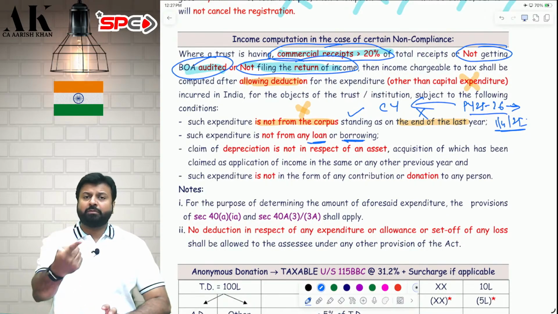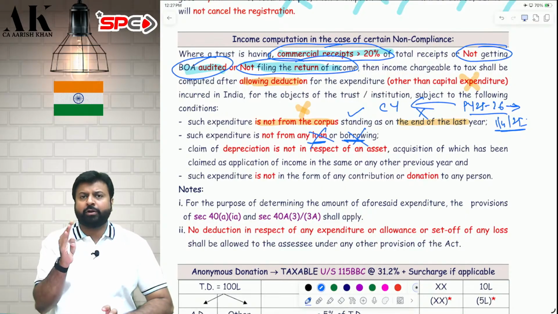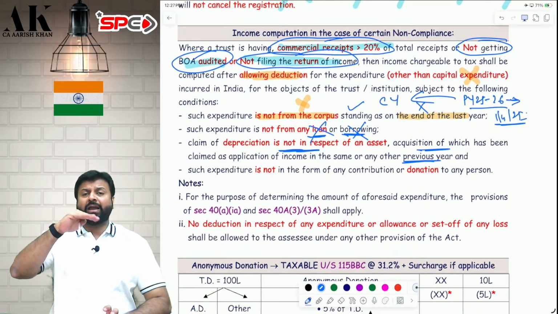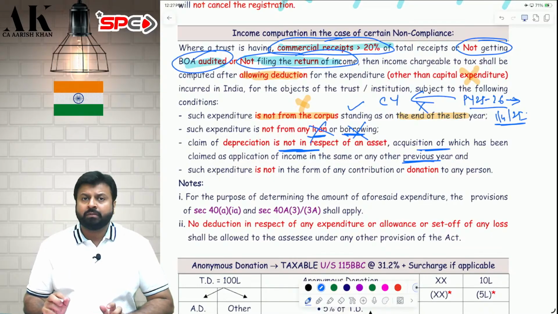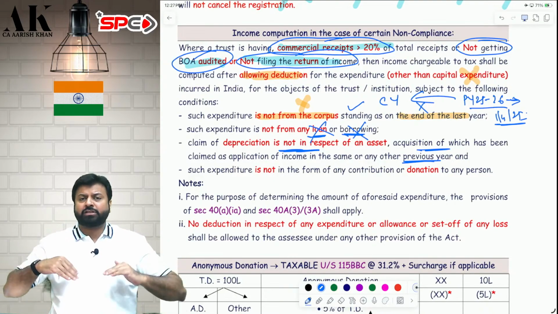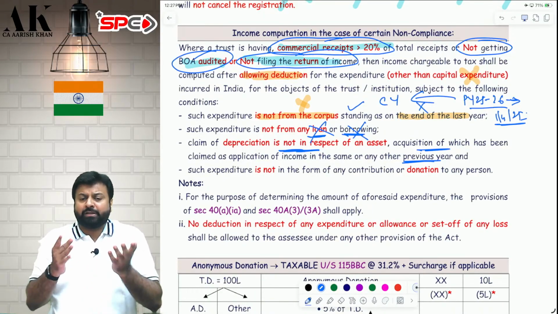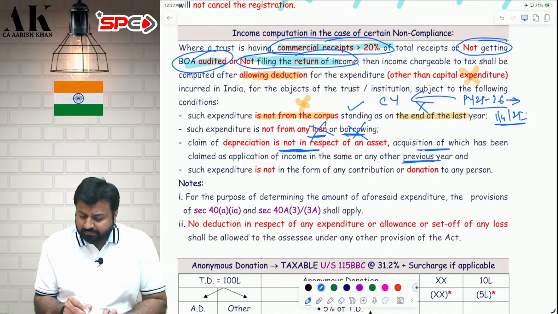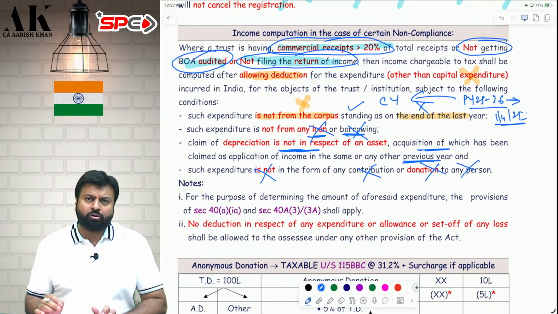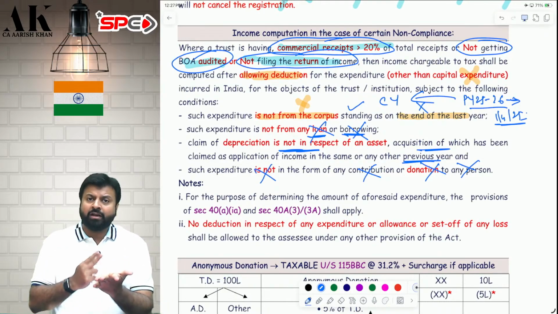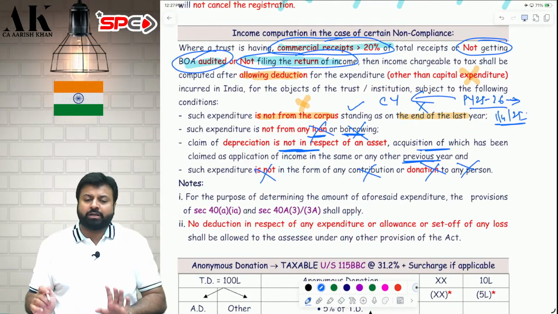Third, expenditure is not from any loan or borrowing. You should do expenditure from your pocket. You cannot take a loan and do expenditure. If you take a loan and do an expenditure, it will not be allowed. Then depreciation is not allowed if you have already claimed the purchase of the asset as an application. Suppose earlier you have already claimed purchase of an asset as an application, then depreciation will not be allowed on that asset. Next, you cannot give donation. Donation cannot be allowed as a deduction. Even voluntary donation will not be allowed to you. Now all these restrictions are for whom? Who do not do audit, who do not file return, or whose commercial receipt exceeds 20% of total receipts.